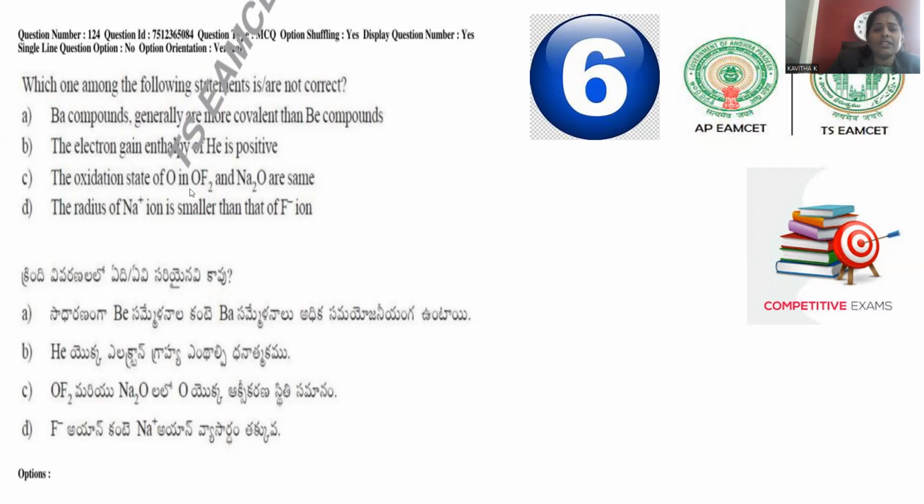The oxidation state of oxygen in OF2 and N2O are same. This is absolutely wrong because, in order to answer for any compound, so yes,